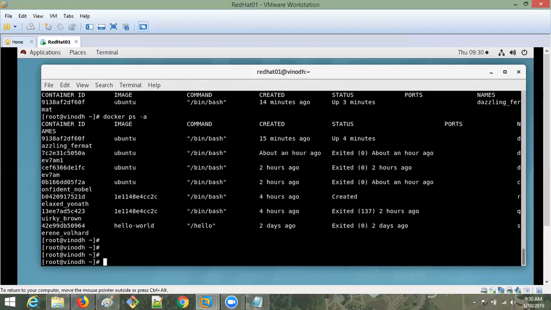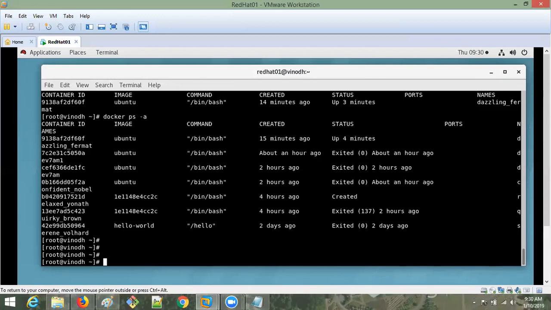See, I have an image called Ubuntu. With the same image, can I run multiple containers? Can I create one more Ubuntu operating system? Yes, you can. If I want 10 operating systems of Ubuntu, I can.